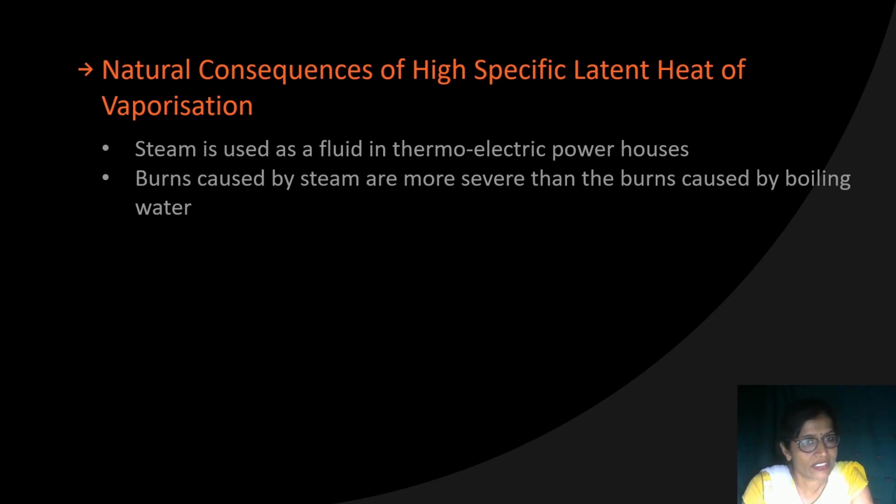Actually, we know that steam has the highest specific latent heat of vaporization, that is 2260 joule per gram. No other substance has this much latent heat of vaporization. Water has the maximum latent heat of vaporization. So what happens when 1 gram of water at 100 degrees Celsius is converted into 1 gram of steam at 100 degrees Celsius? It will be converted by absorbing 2260 joule of heat energy.